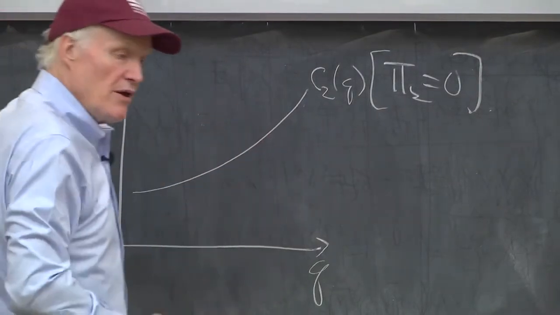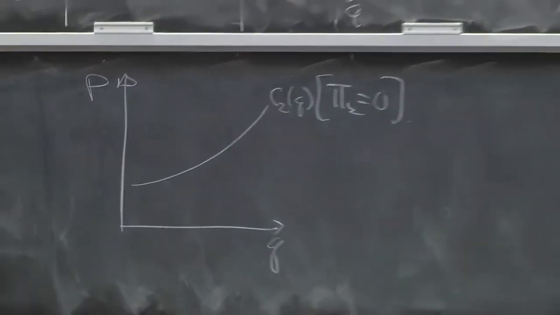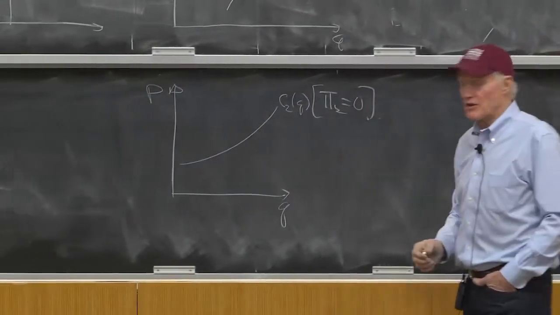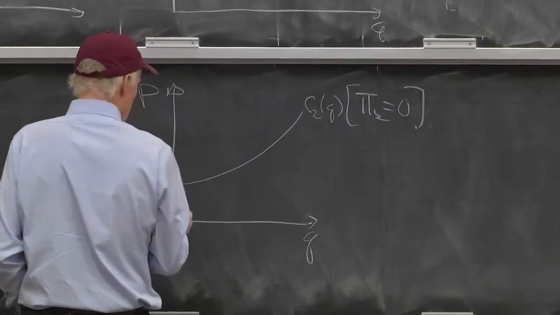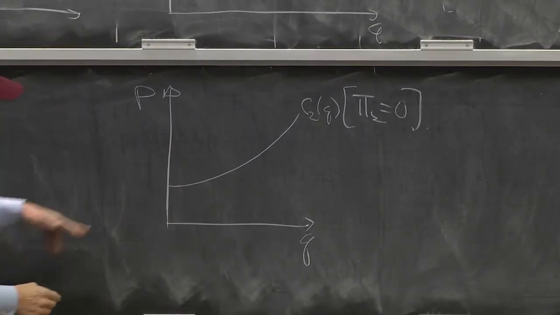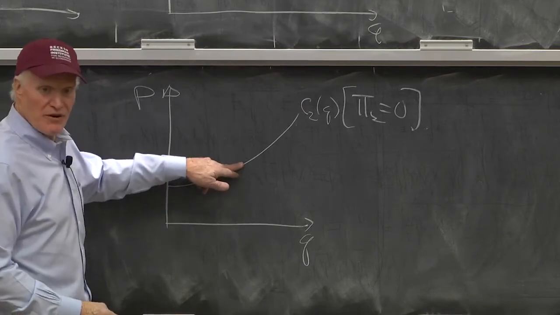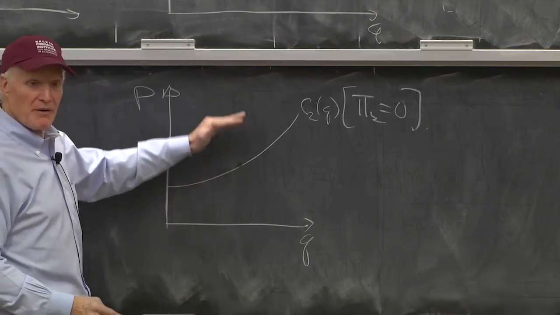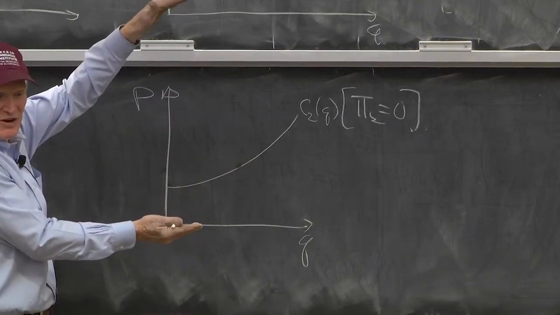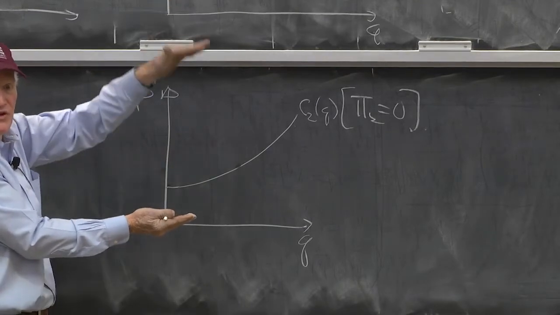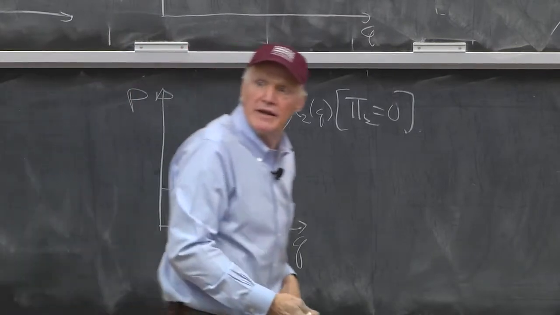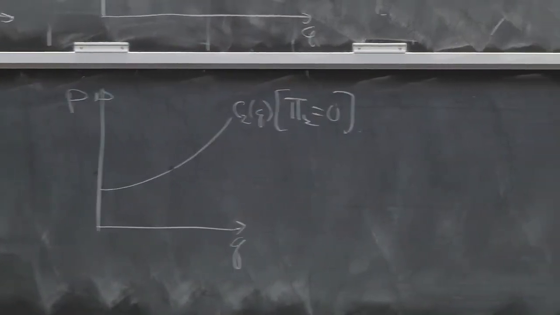So these are positive. What do their indifference curves look like actually in this space? What does the pi equals $1 curve look like? How do you earn a pi of $1? You charge $1 more than this curve. So their curves are vertically parallel. They're just a bunch of vertically parallel curves, right? Now, that's a function of the fact that we assume they can only sell one unit of any quality. You could, in general, have a different set of indifference curves if you wanted. But for our purposes, that's good enough.